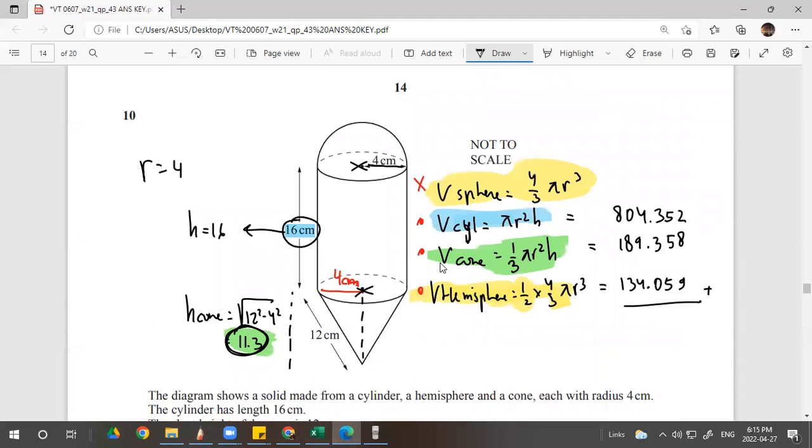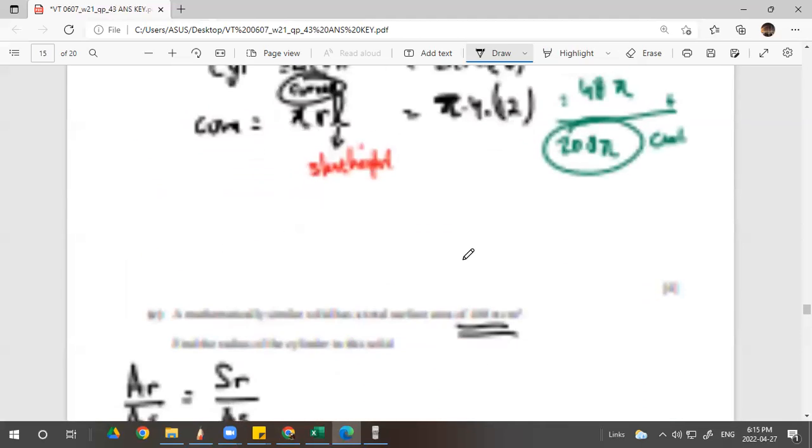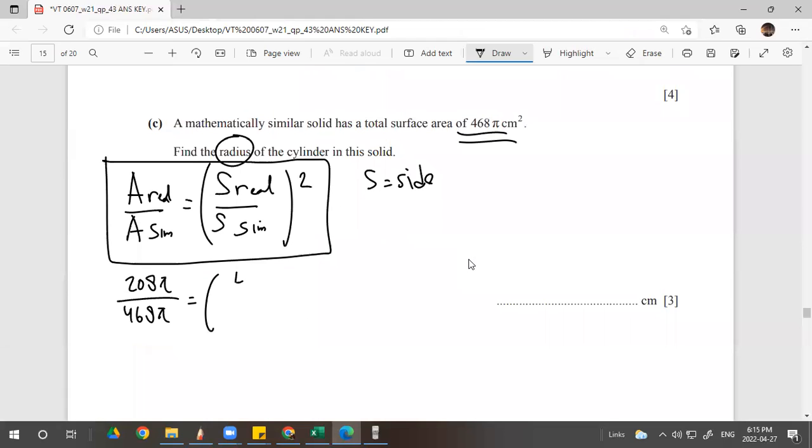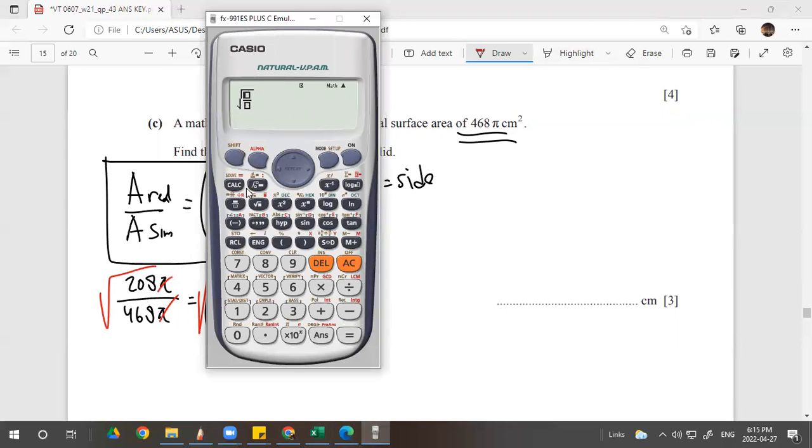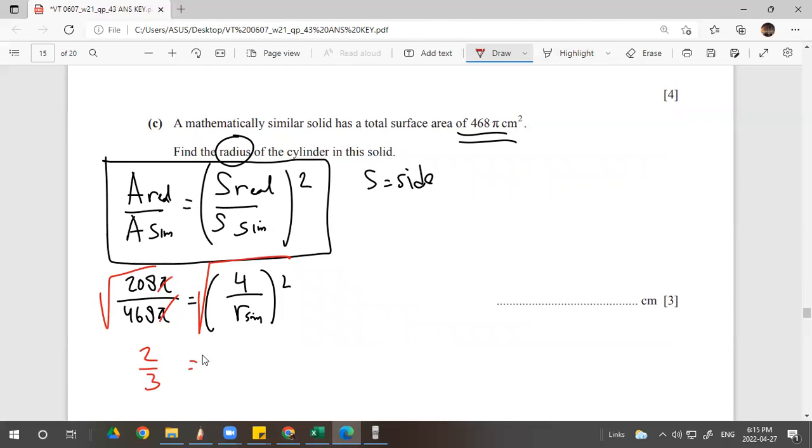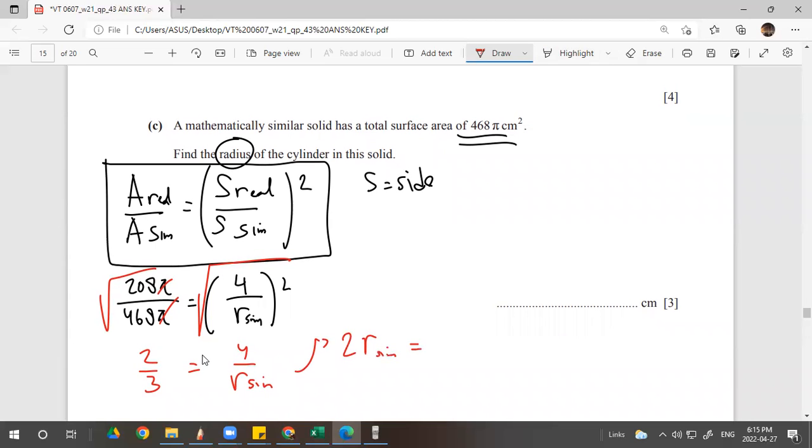This is 4 also. So use one size. They ask you the radius, so you put the radius 4 over the radius of the similar solid, squared. So what you can do, square root both sides to annihilate this. I haven't done this. 468 over 208 pi simplifies to 2 over 3 after square rooting, equals 4 over r of the similar solid. Then cross multiply, r of the similar solid equals 4 times 3, 12. So r equals 6, right? 6 cm.